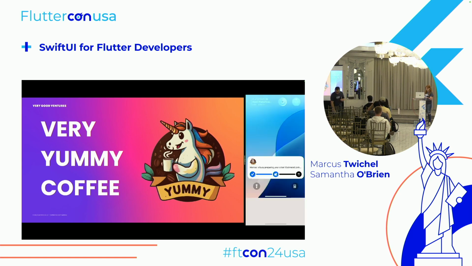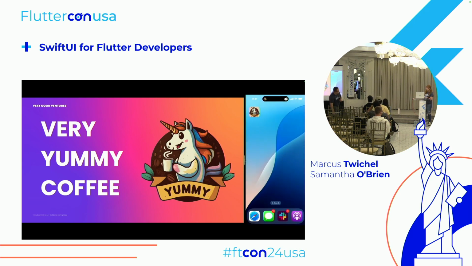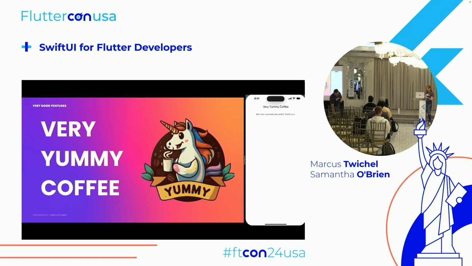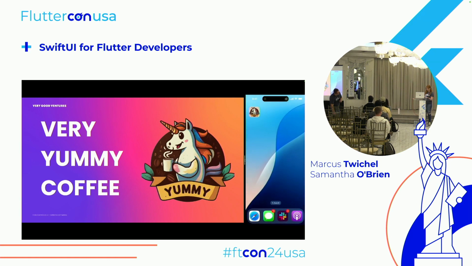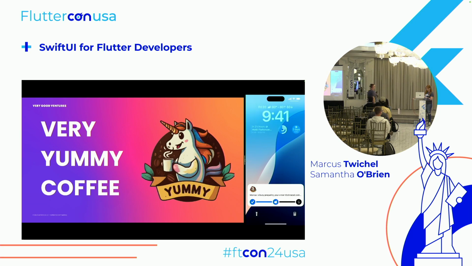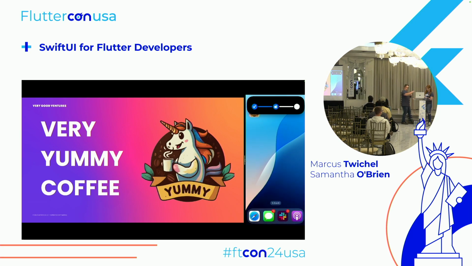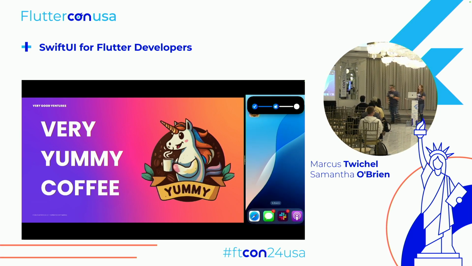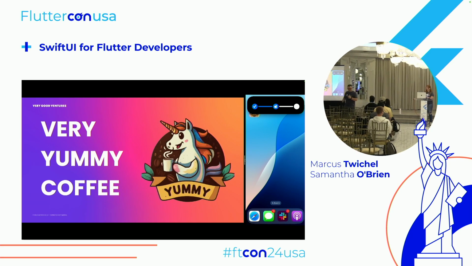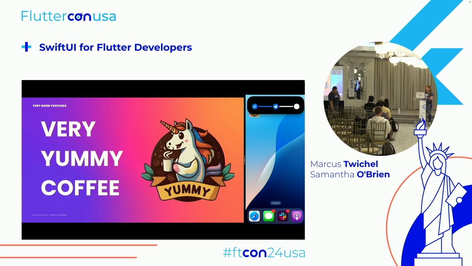Also, if I go to my home screen, you'll see that I have the dynamic island displaying both our logo and the coffee bean. And if I pull that down, oh, you have to long press on it. There we go. Yeah, okay. Sorry, guys. We can see that same view.